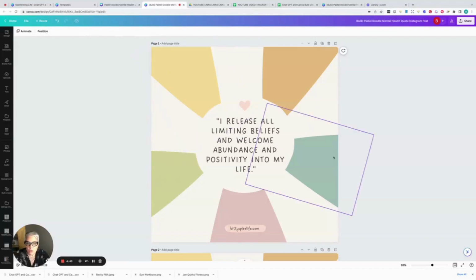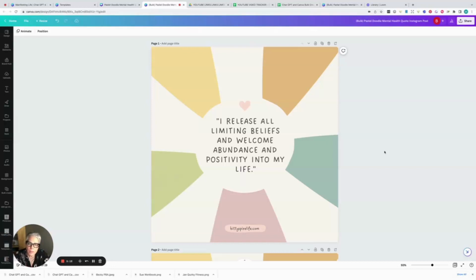Okay, so these are square. So these are kind of social media posts. These are things you can share in your email. You can use them however you want. Could you make these into stickers? Look, you could make them into stickers. You could make them into affirmation cards. You could do many things.